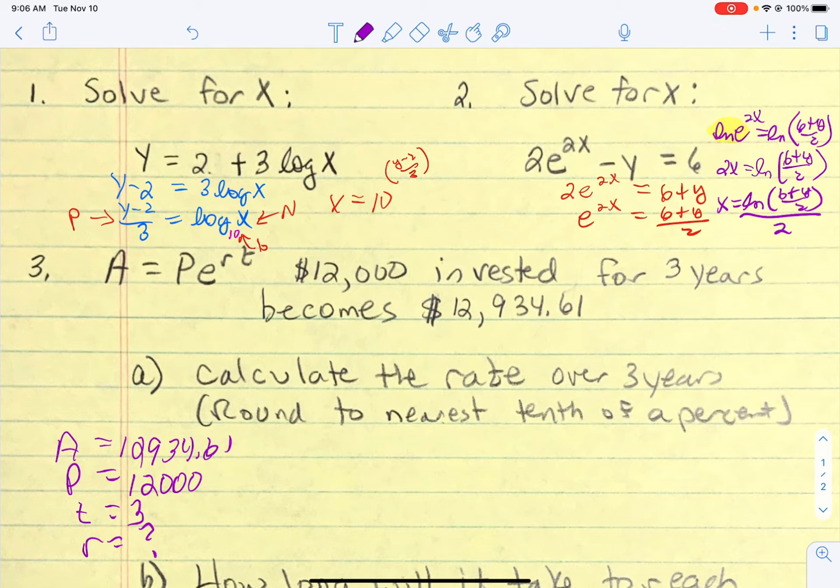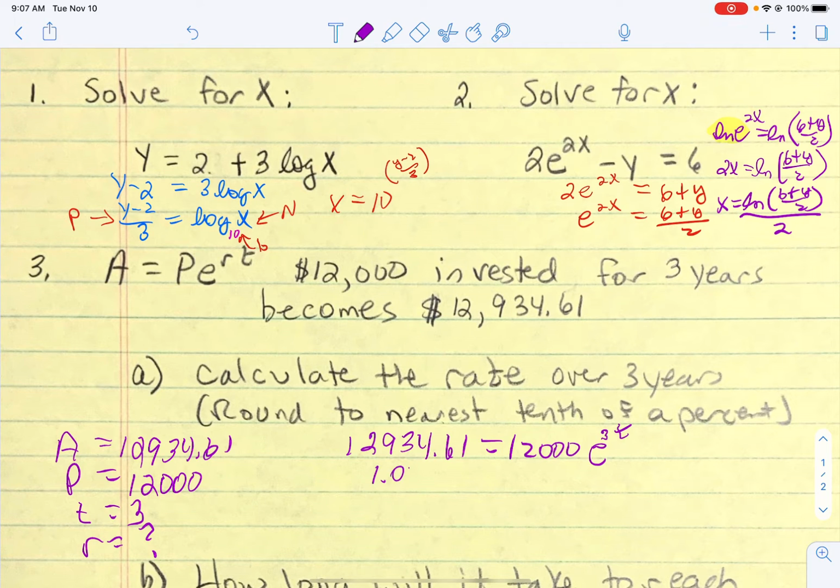So let's plug everything in. So we're going to get 12,934.61 equals 12,000 times e to the r times 3, which is 3r. Oh, r times t, I'm sorry, 3t. So we're going to need to get that e to the 3t by itself. So we're going to divide both sides by 12,000. So 12,934.61 divided by 12,000. I'm going to try to leave that decimal, a very long decimal.